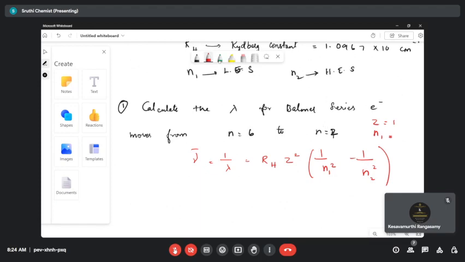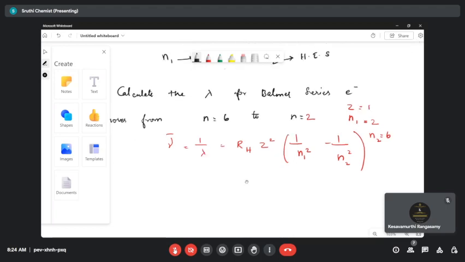Why are you saying 3? It's 2. Correct. It's a Balmer series, because in the Balmer series the lowest energy state is always 2. So n1 is equal to 2. What is the value of n2, students? 6. Very good, it is 6.